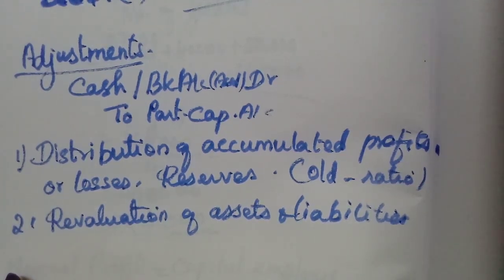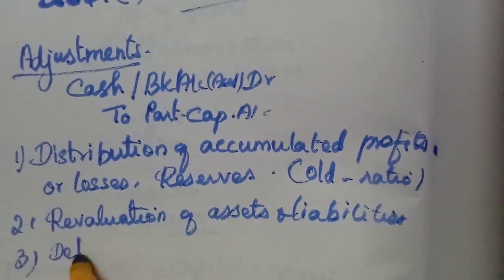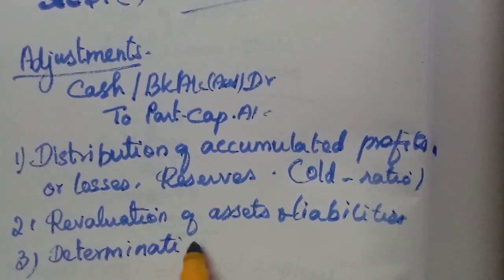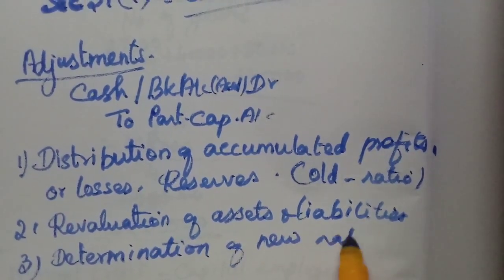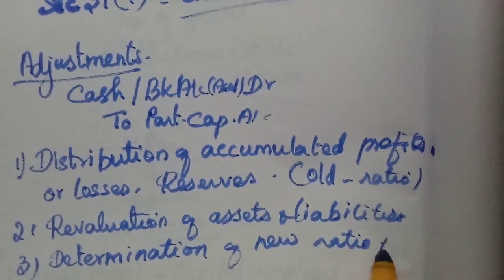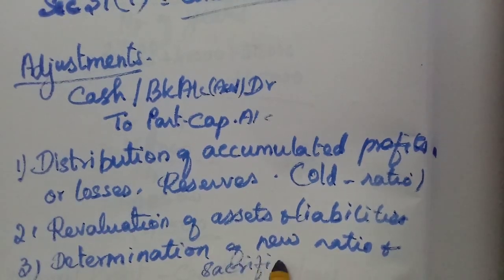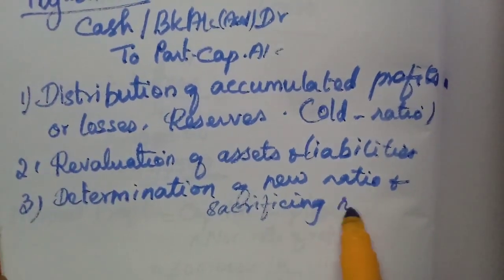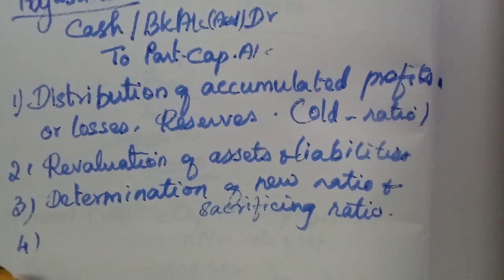Then determination of new profit sharing ratio. Here the old partners have to sacrifice. That is called sacrificing ratio. That is the third step.